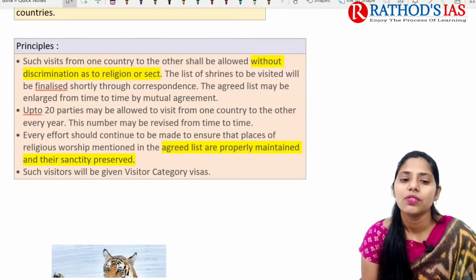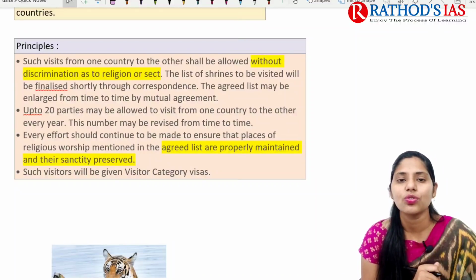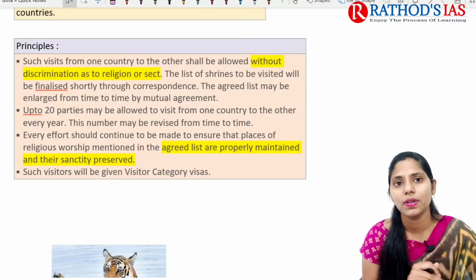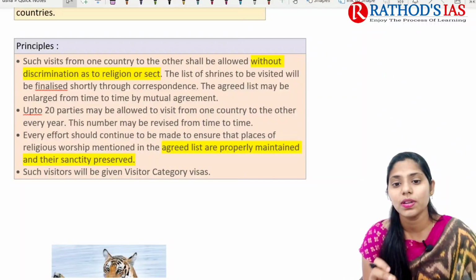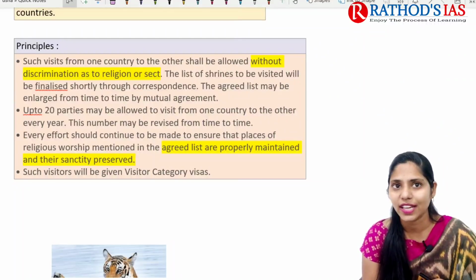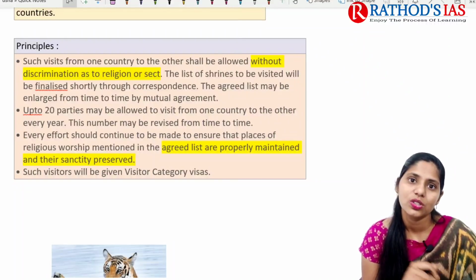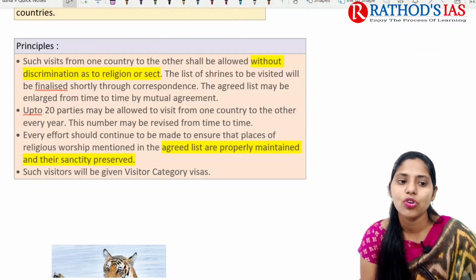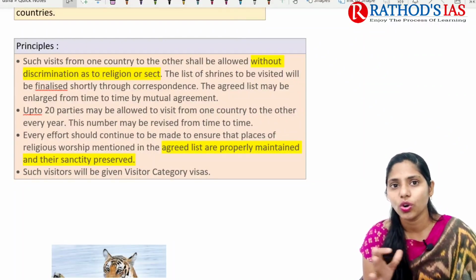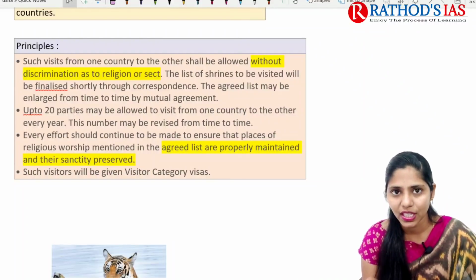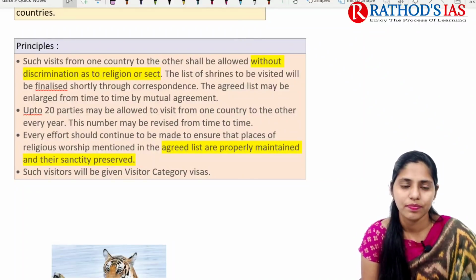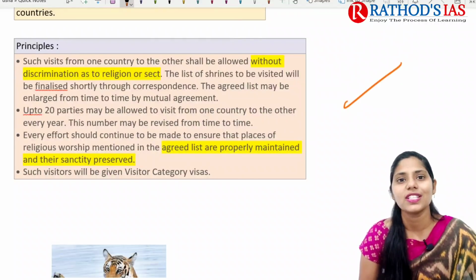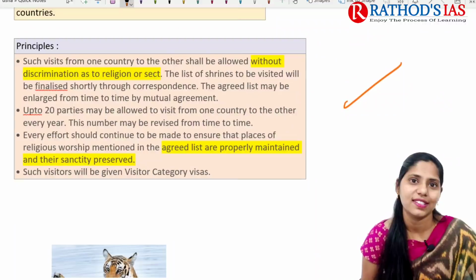And next one is, we need to ensure that places of religious worship should be mentioned in an agreed list, and those shrines need to be properly maintained and their sanctity preserved. So this is the third principle. And the fourth one is, if any visitor wants to visit India, or from India wants to visit Pakistan, they will get a visitor category visa. Okay. So these are some important things that you need to remember regarding this topic.